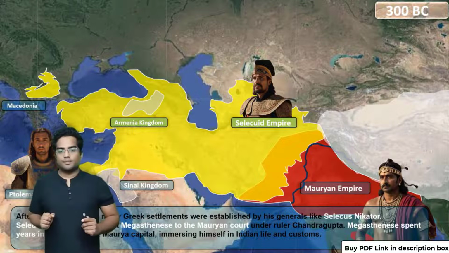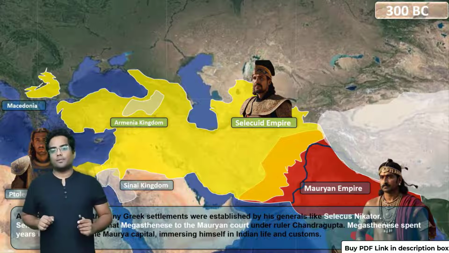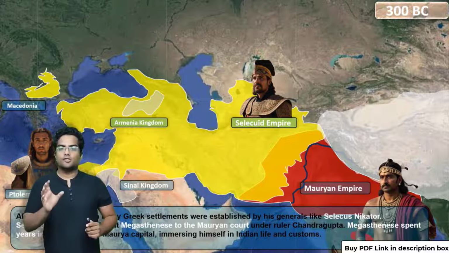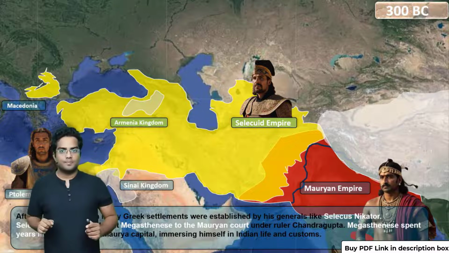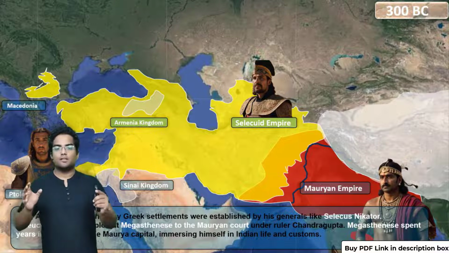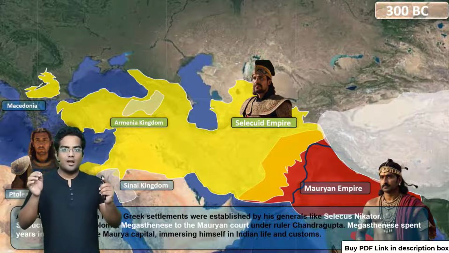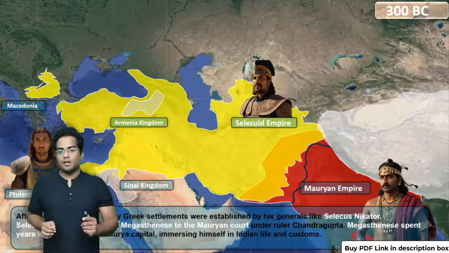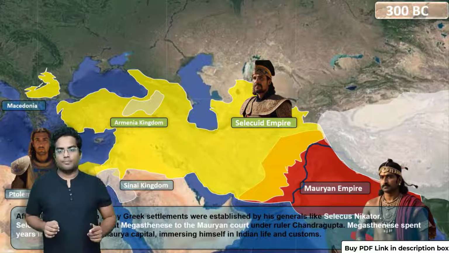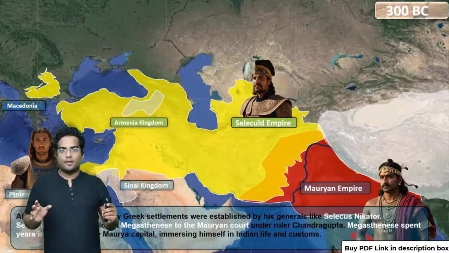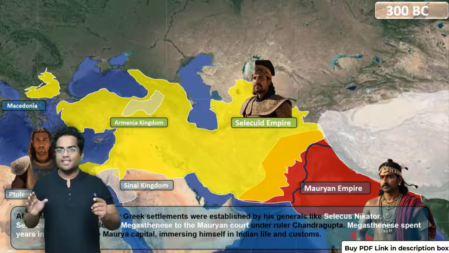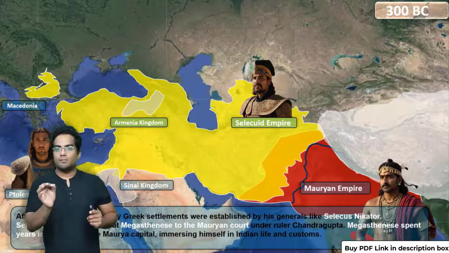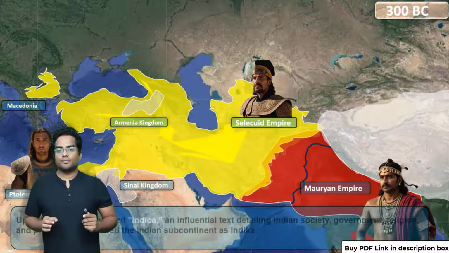What happens next? Around 300 BC, Seleucus Nicator tries to invade the Mauryan Empire. The Mauryan Empire is led by a very young and ambitious general and king called Chandragupta Maurya. The Mauryan Empire successfully defends and gives a stunning blow to the Seleucid Empire led by Seleucus Nicator.